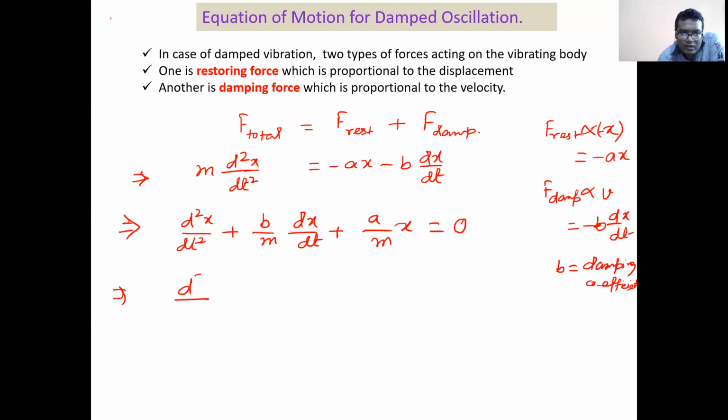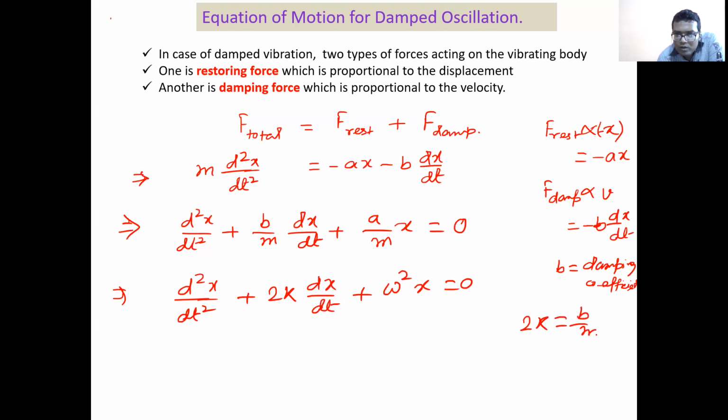Now we can write it further: d2x/dt2 plus, we have taken b/m equals 2k, dx/dt plus omega square x equals 0. So what we have taken? We have taken 2k equals b/m and omega square equals a/m.